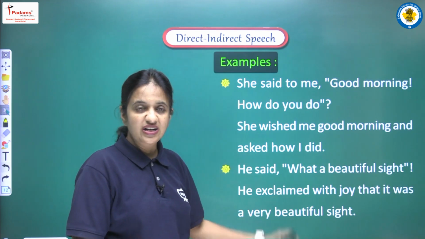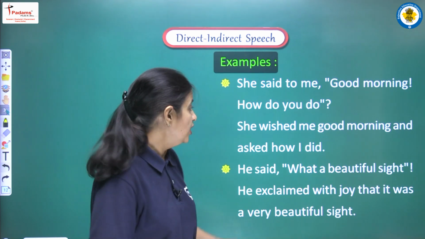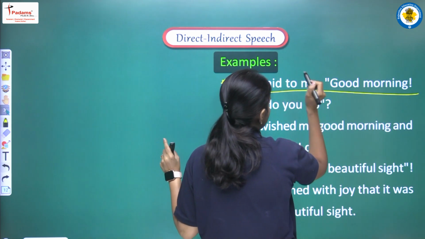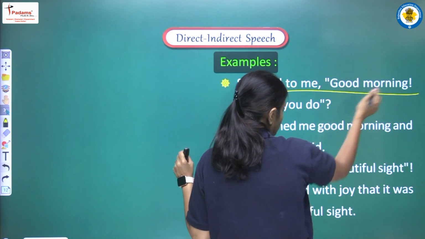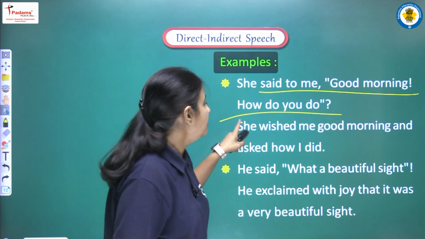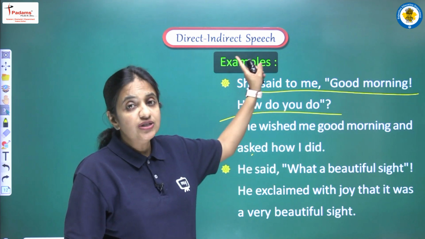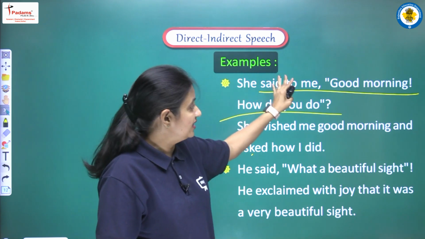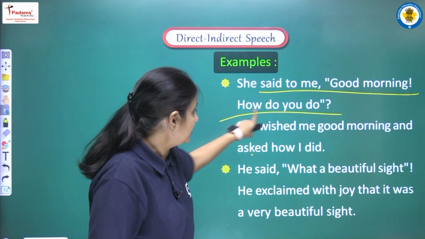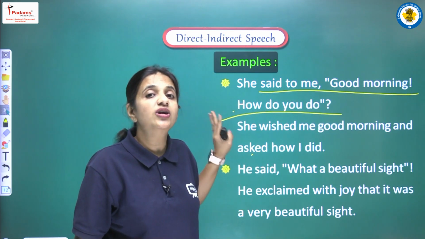Let's see the examples to clear this point. She said to me, good morning, how do you do? So let's see. First of all, हम इस sentence के दो पार्ट कर सकते हैं. सबसे पहले तो उसने क्या किया, she wished good morning, and second she asked one question. Okay, so we can write she wished me good morning and asked how I did. So इस sentence में दो बातें हैं, दो बातें एक साथ कही गई हैं. The first thing was that she wished good morning, and the second thing is that she asked one question. So according to that we have to convert.